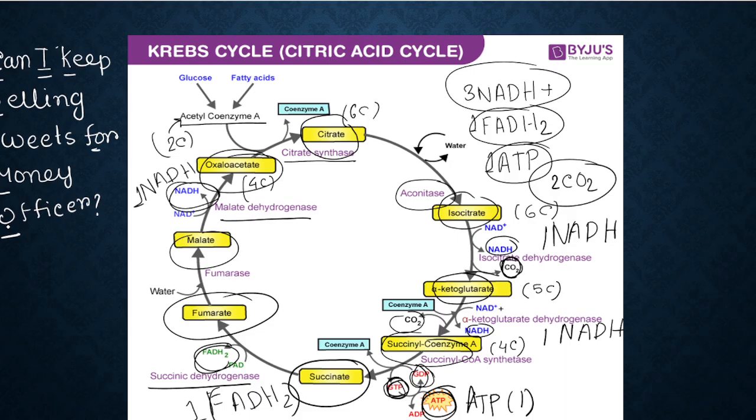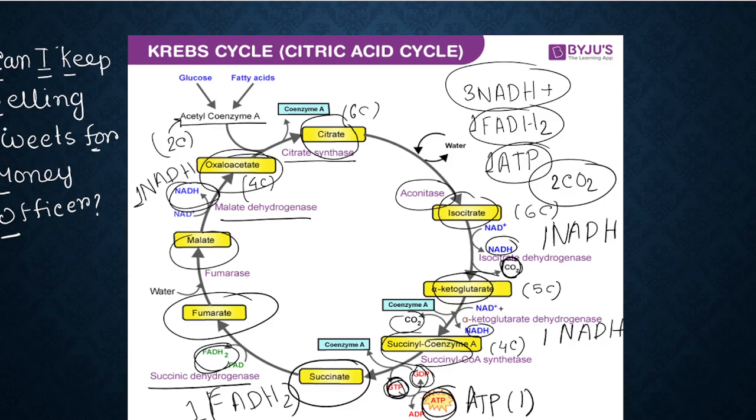Now, whatever letters I have highlighted: C for citrate, I for isocitrate. Then, K is actually for alpha ketoglutarate, which you have to remember. Then S is for succinyl coenzyme A, another S is for succinate, F for fumarate, M for malate, and O for oxaloacetate.